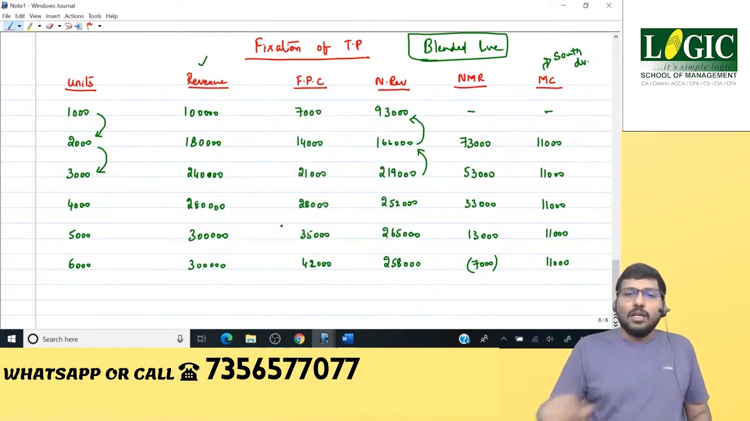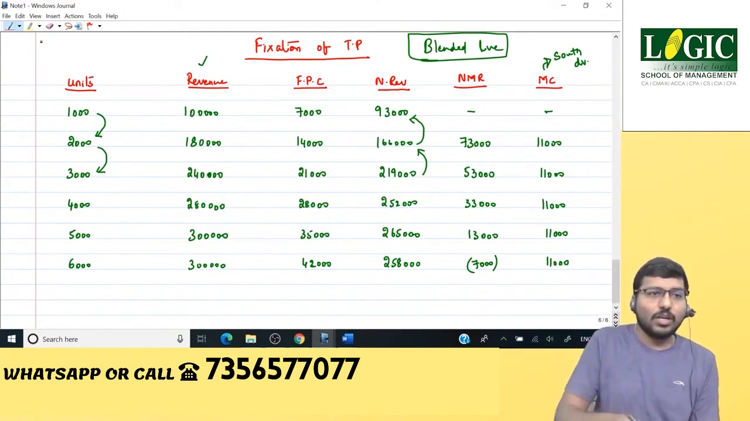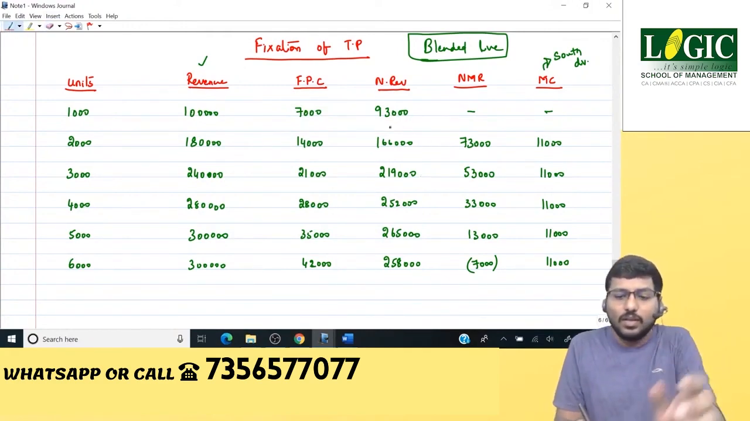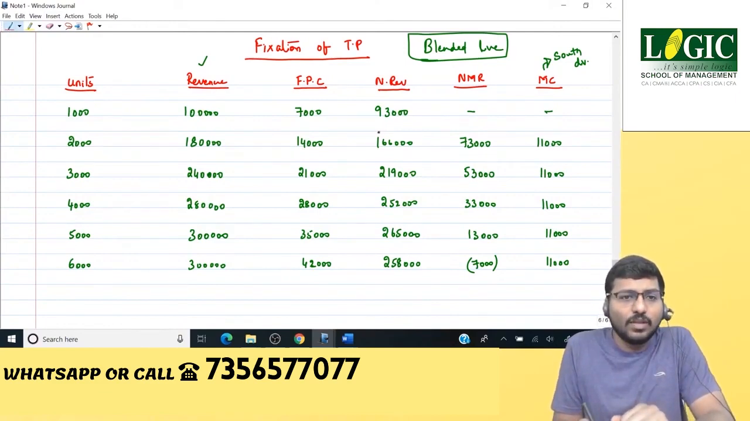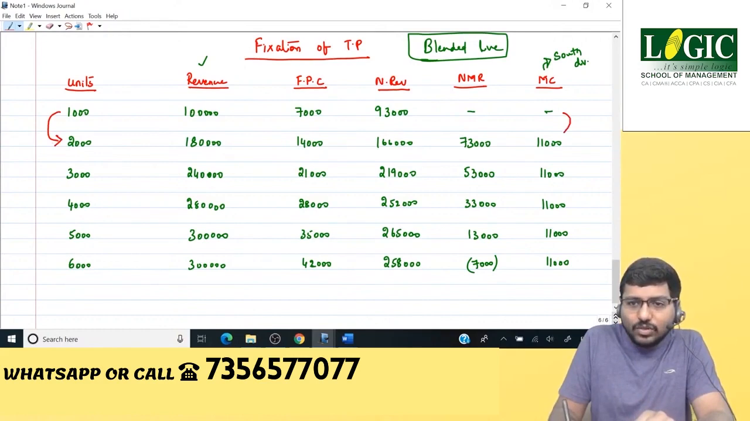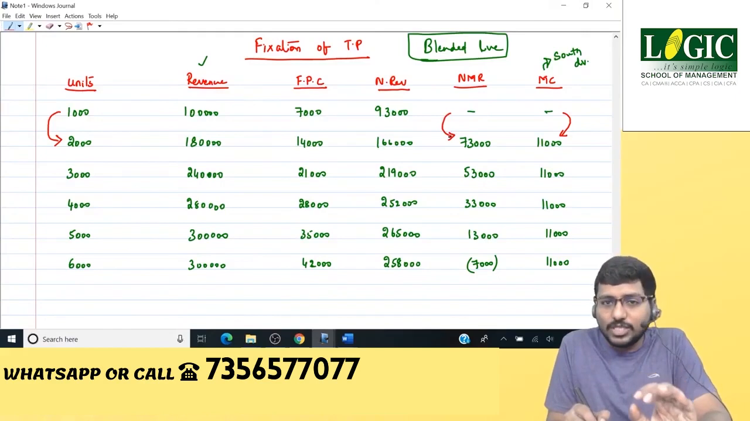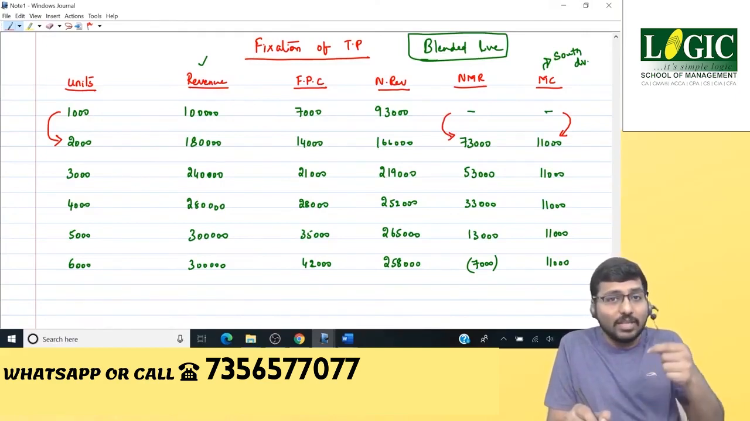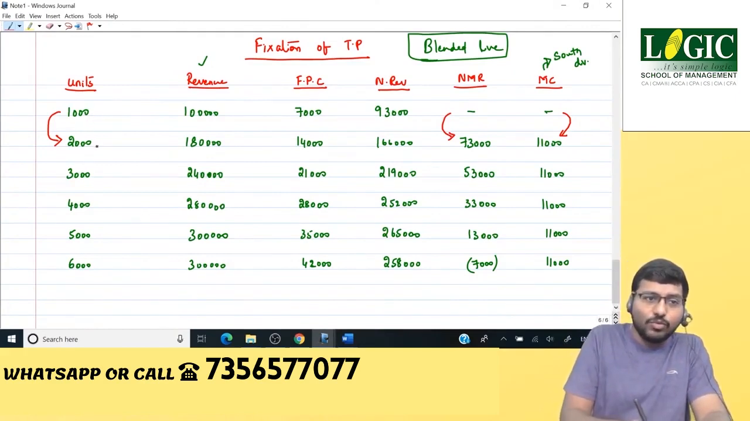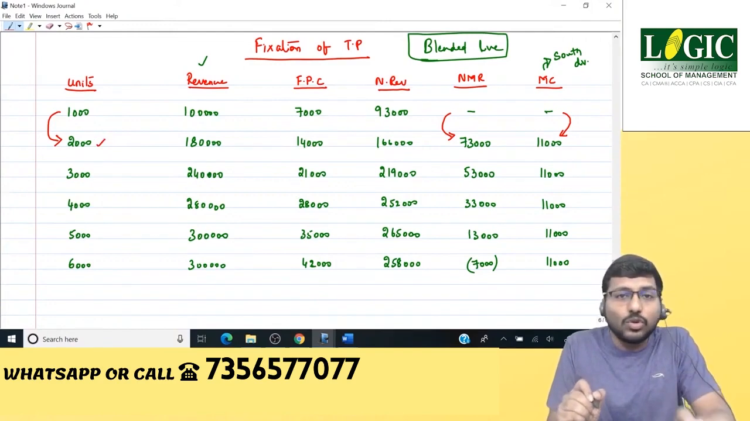Okay? Right, now see here how it's gonna work. Now listen carefully. Guys, listen carefully now. If the company moves from 1000 units to 2000 units level, I need to spend 11,000 rupees extra. I will be getting 73,000 in return. Question is, are you ready to spend 11,000 to get 73,000? The answer is yes. Therefore, I'll move from 1000 units level to 2000 units output level.